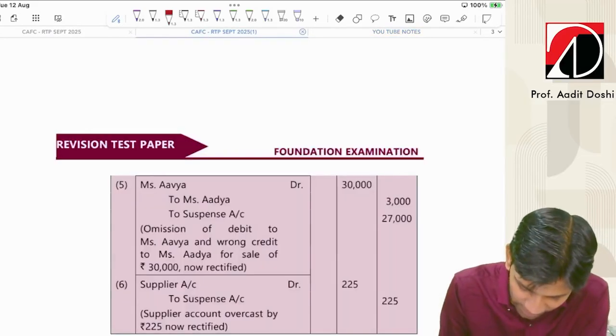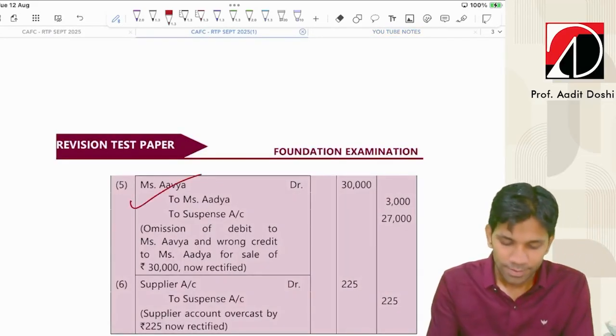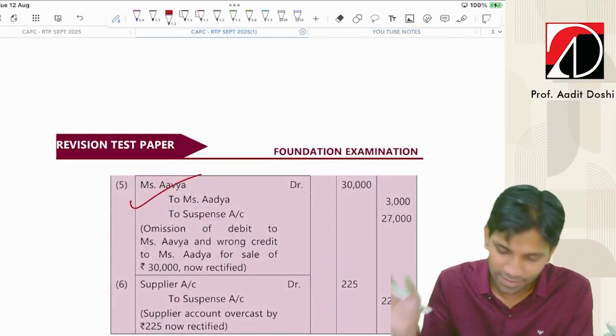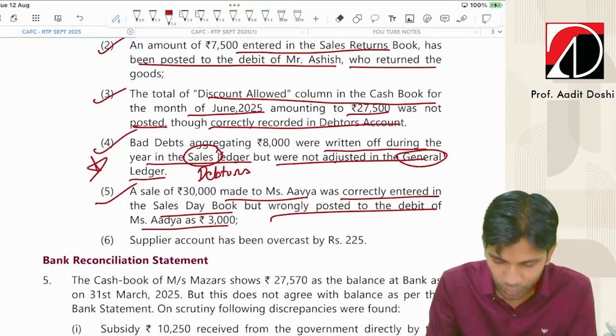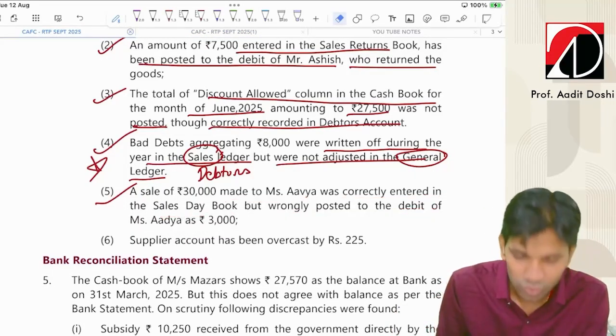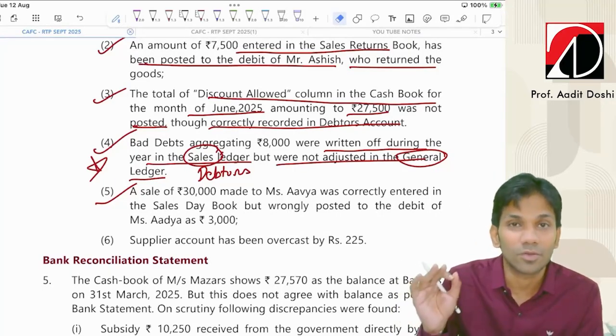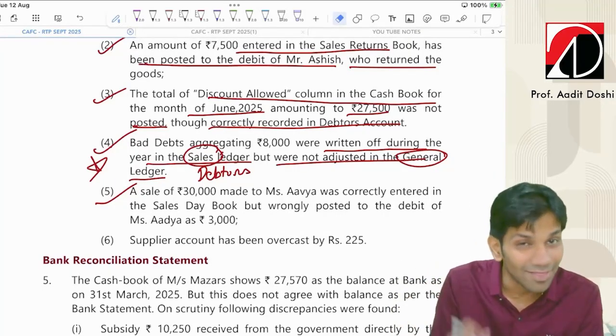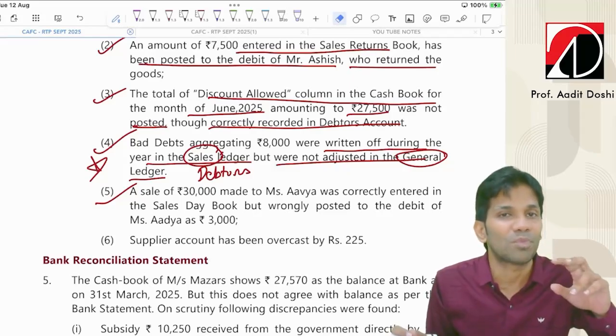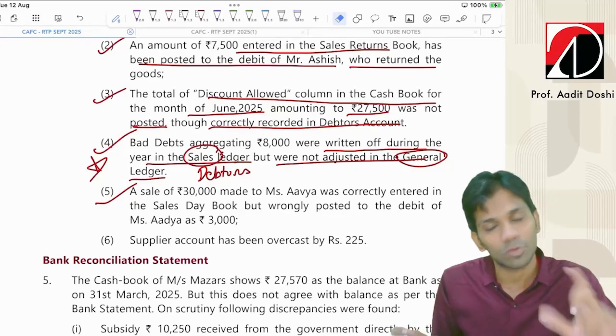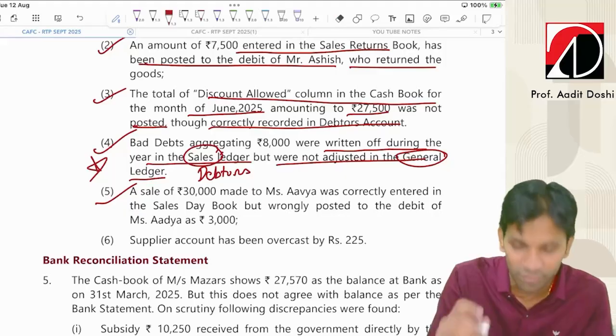Now it's perfect, I think. Yes. Some interpretation problem happened while reading the transaction. So please take care of this. This was nice. So goods sold to Miss Avia for 30,000, correctly entered in the sales book, but wrongly debited to Miss Adya as 3,000. So the customer name also entered wrong and the amount also entered wrong. This is pure error of commission.